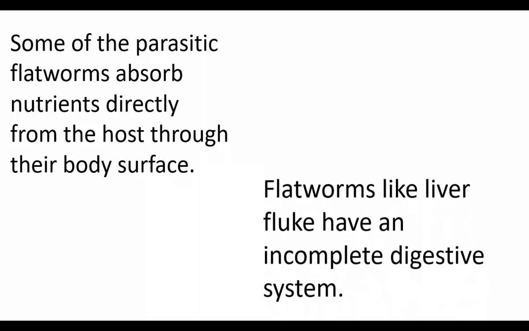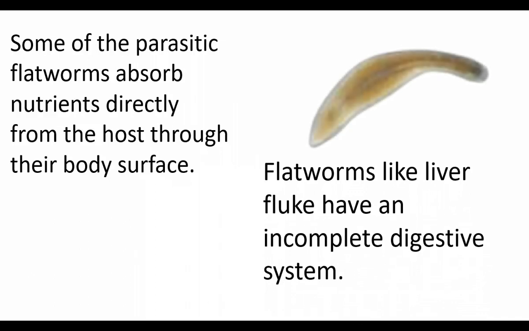Flatworms like liver fluke have an incomplete digestive system. That means they have a digestive system in the form of a tube, but they do not have digestive glands. Human beings have digestive glands like salivary glands, liver, pancreas. Since these animals suck the blood that has digested nutrients, their digestive system is incomplete. Some of the worms do not have a digestive system. They absorb nutrients through their body surface.